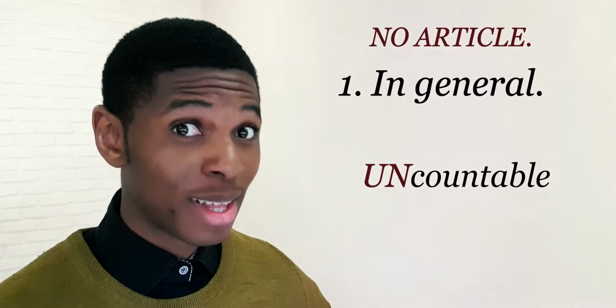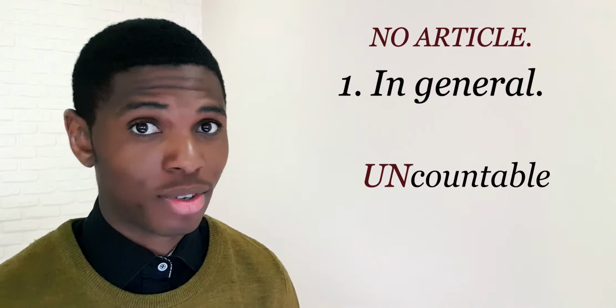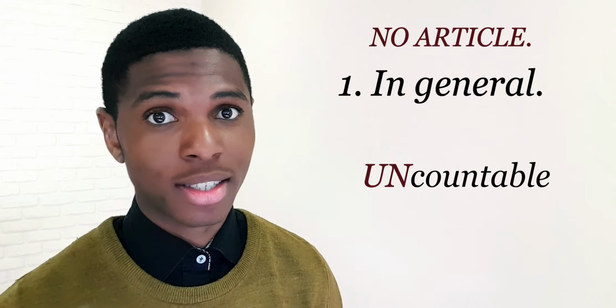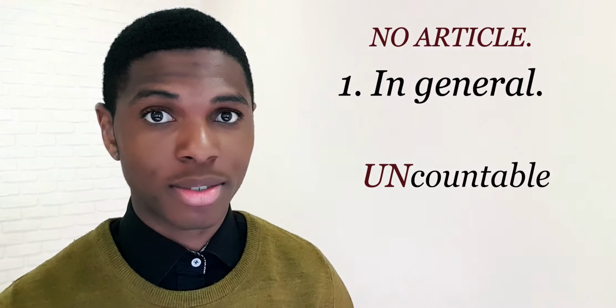Now to the last one. No article. You might feel that this is going to be the simplest, but really it's simple, all right? Good. So now, how do we use these? We don't use an article when we're talking in general with plurals and uncountable nouns. Remember, I said countable things we can count. Now we have uncountable things we cannot count, all right? For example, rice, and other things, right? Good. You can write them in the comments, all right? You can help me out there.